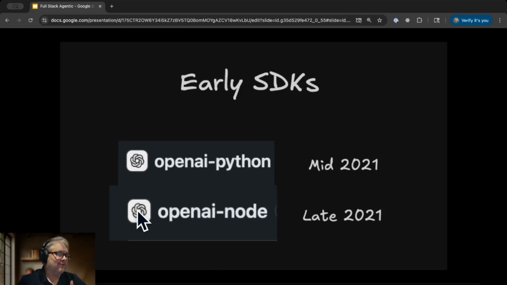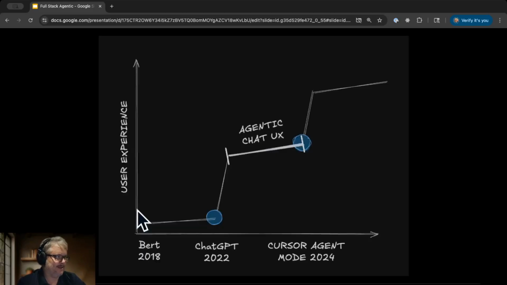And the early SDKs and frameworks that we had were really just wrappers around the LLM. So the LLMs provide APIs, and they would release these SDKs that allowed you to access the APIs conveniently. The next quantum leap was post ChatGPT, and this era is the agentic chat UX.